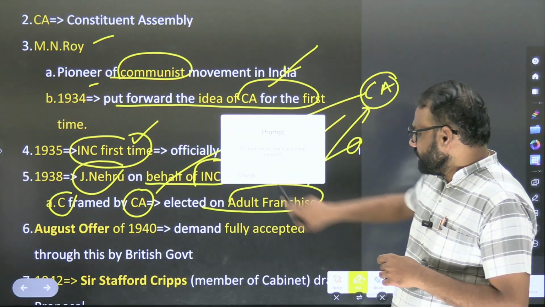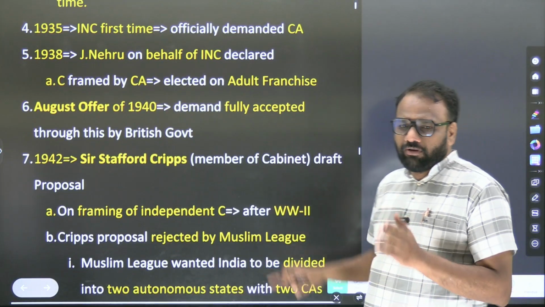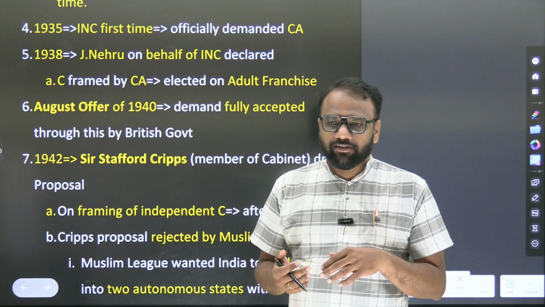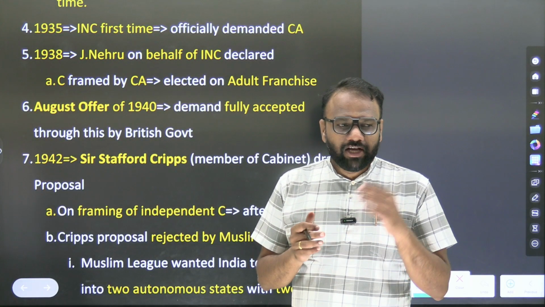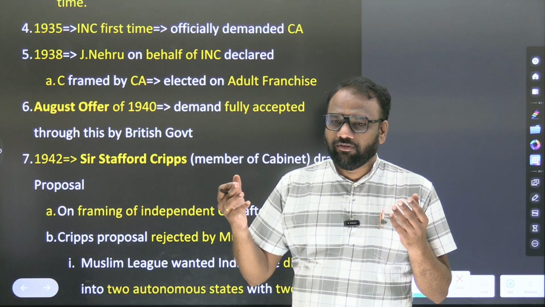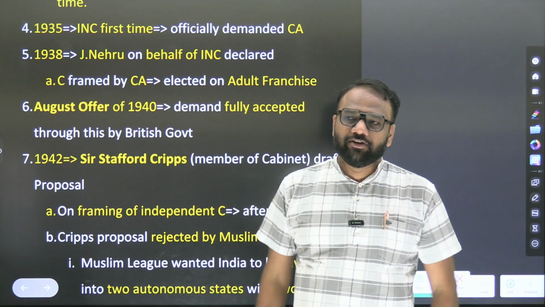So here what we understood? In 1934, M.N. Roy. In 1935, Congress officially demanded. In 1938, Jawaharlal Nehru said the constitution should be written by a Constituent Assembly elected on the basis of adult franchise.